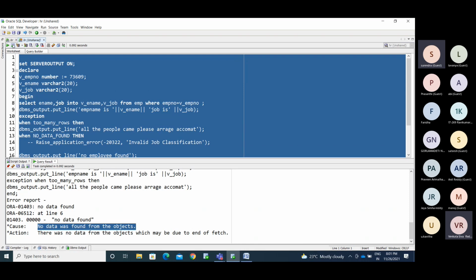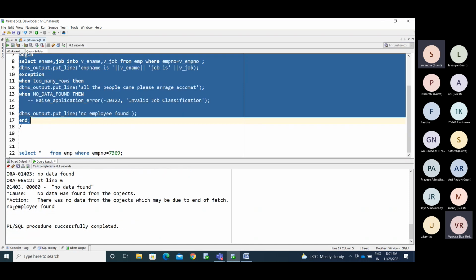Now I'm running this statement. See here, now we are getting the no data found from that object, and simply you are getting the no employee found option. This is the solution I am providing. This is about the select query in a PL/SQL block.